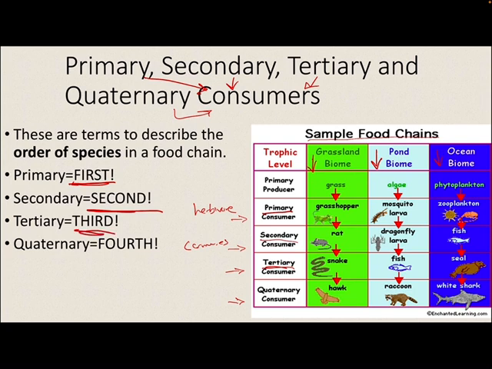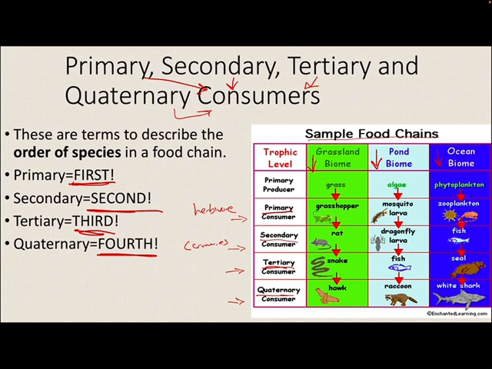And finally, your quaternary consumers are your hawks because they are the fourth consumers in this food chain, and they eat the tertiary, the snakes. So you have to realize that when you're looking at a food chain, you are ordering your organisms in the order that they eat their food.